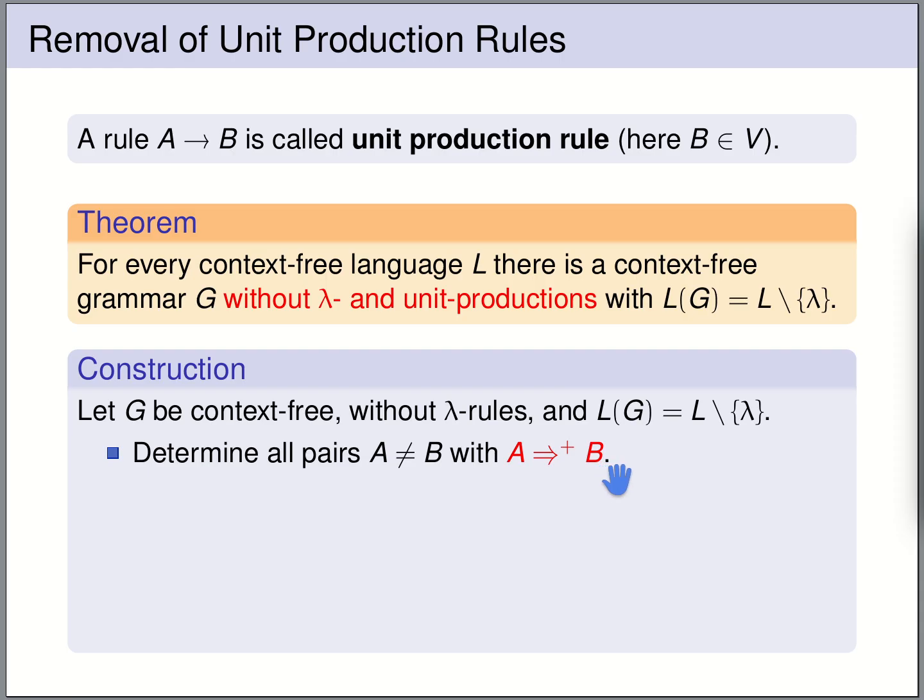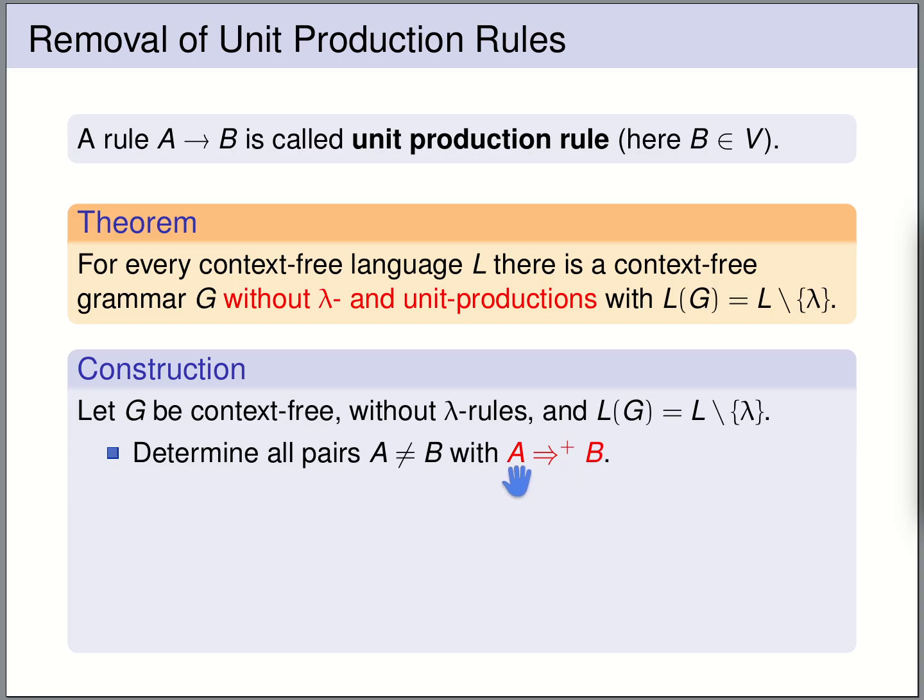In determining these variables that have these derivations, it really helps that we have already removed the lambda production rules. Because if we have a grammar without lambda production rules, then if we are deriving, words can never get shorter. We cannot rewrite something to lambda. And since words cannot get shorter, in these derivations we do not need to consider words that are longer than a single letter.